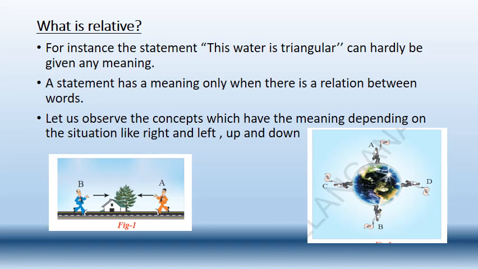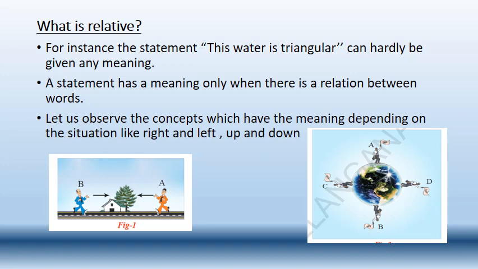In the same way, let us see this figure, which is our globe. On the globe, four persons are standing in four different directions: person A, person B, person C, and person D. Everyone is holding a flag to show that they are on the upward side. From our perspective, in this figure, person A is on the upward side and person B is on the downward side.